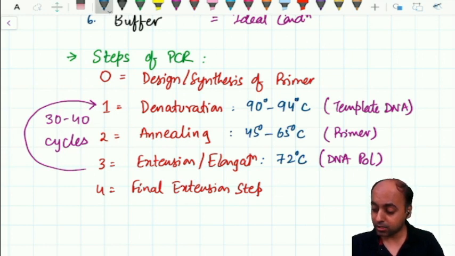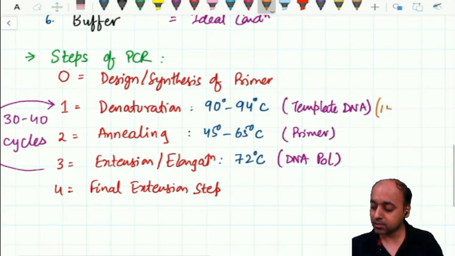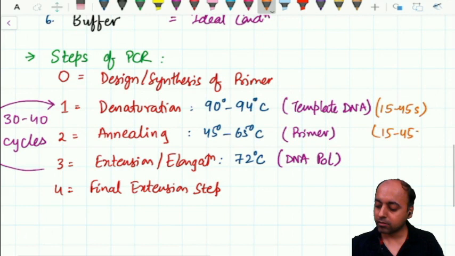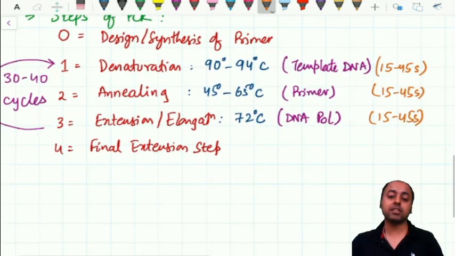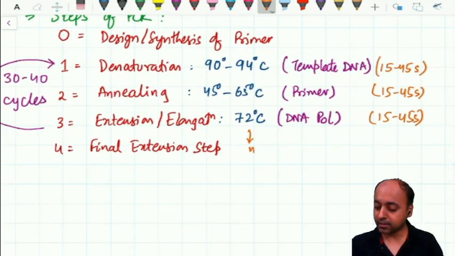For the others, you will note the time duration is measured in seconds, depending on the parameters. But the final extension step, which is performed at the same temperature, must be carried out for 5 to 10 minutes.